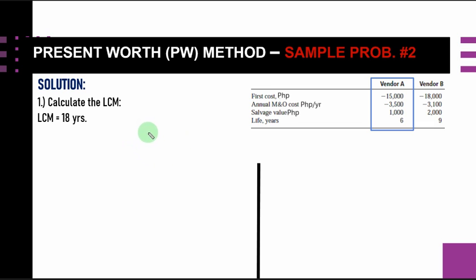So if you have 6 and you have also 9, for 6 we have 3 times 2, and for 9 we have 3 times 3. So we have here 3, next is 2, and then next is 3.